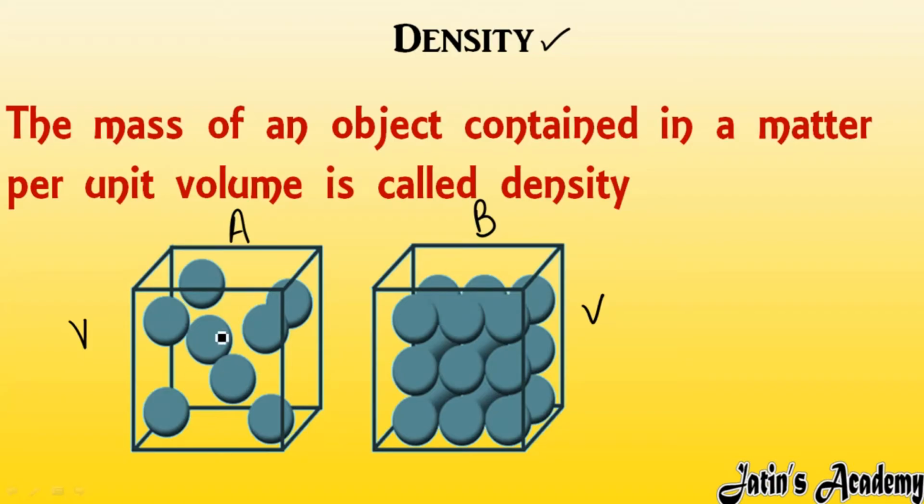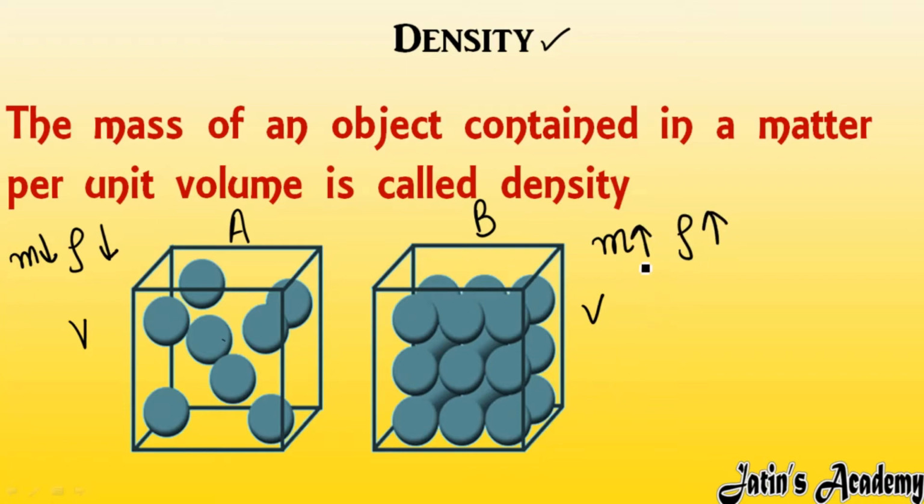Here particles are less in A, but in B the mass contained in the volume is more because particles are more. If mass is less, density is also less. Mass is less per unit volume means density is also less. And in B solid, particles per unit volume are more, means mass is more, means density is also more.